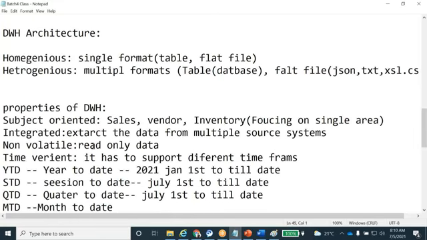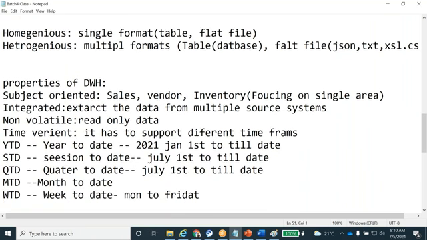And also we discussed the characteristics of data warehousing in the last class. What are those characteristics? Any data warehousing project, if we call it a data warehouse, must satisfy those characteristics, or properties, or features. If it does not satisfy any one of the properties, then we can't call it a data warehousing project.